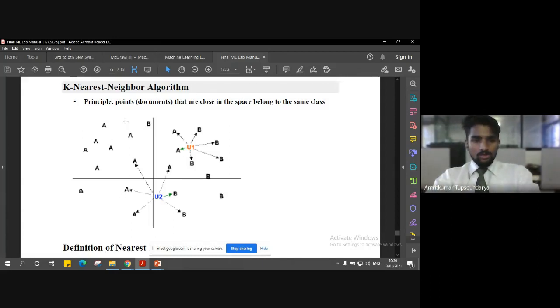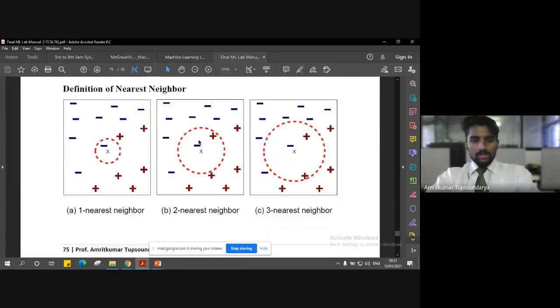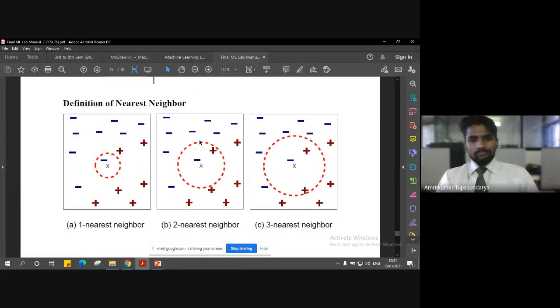As you can see, there are a lot of A's in the first quadrant, and again a lot of A's in the second quadrant. In the third quadrant you can see only B's, and the fourth quadrant is a mixture of A and B. So there are different points and different plots that you can see. Now, what do we mean by nearest neighbor? Like I said, you can make a few assumptions considering the name itself.